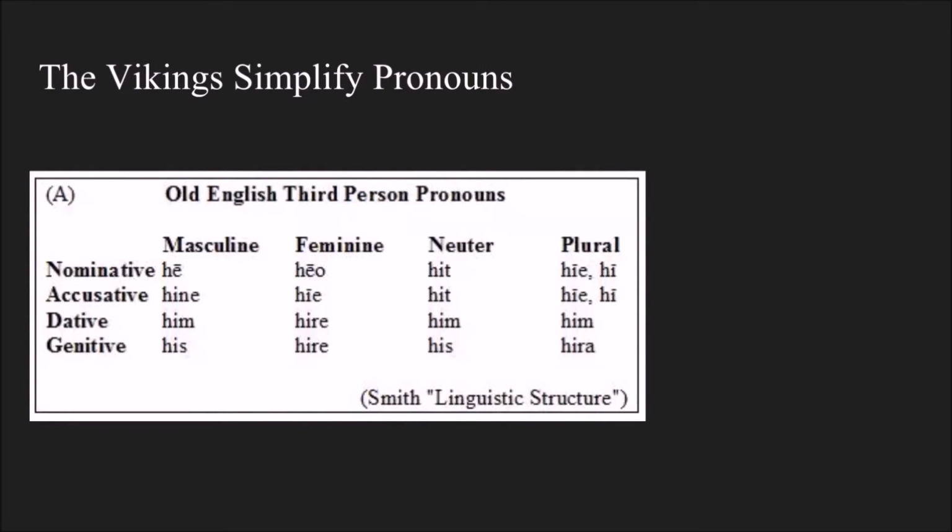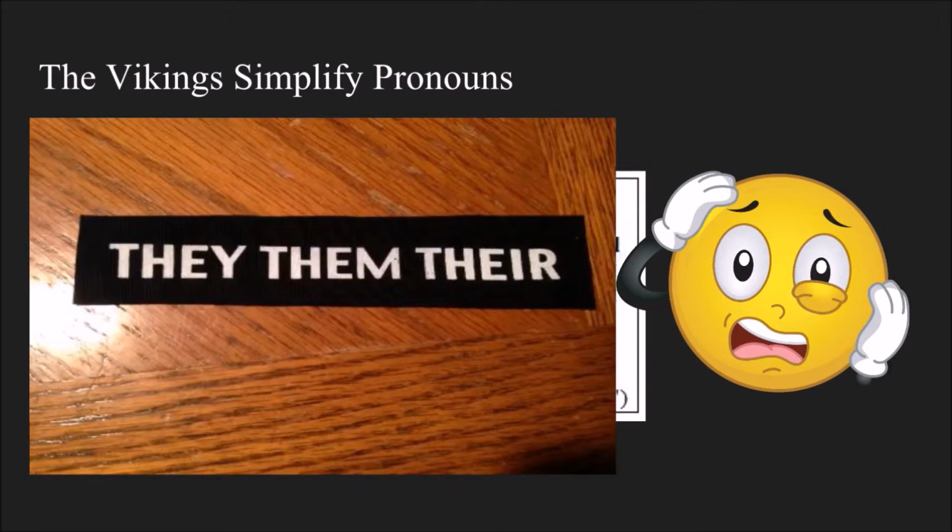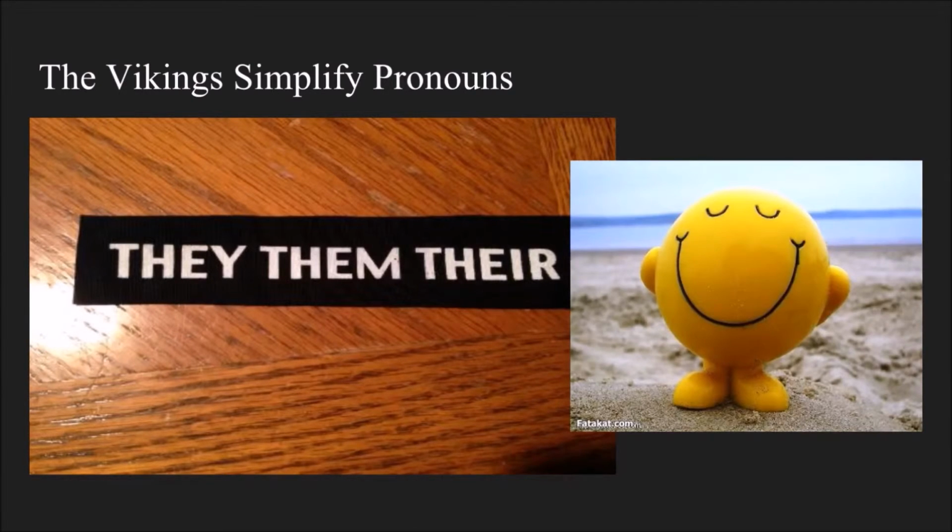One of the most notable effects the Vikings had on the vocabulary was they, them, and their. What happened was that when the Vikings were learning Old English, they found it complicated. Old English had several endings to make things nominative, genitive, dative, and many other cases. On top of that, the plural ending sounded very similar to the singular endings, like in the nominative. Since it was hard for the Vikings to learn Old English perfectly, they ended up dropping in the Viking pronouns instead. This led to the simpler pronouns they, them, and their.